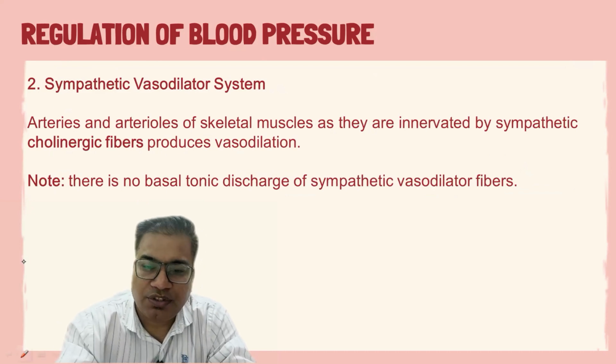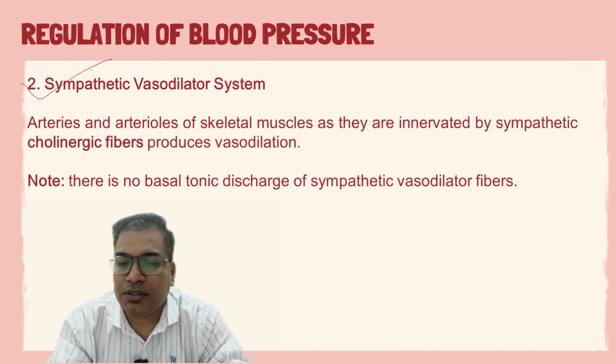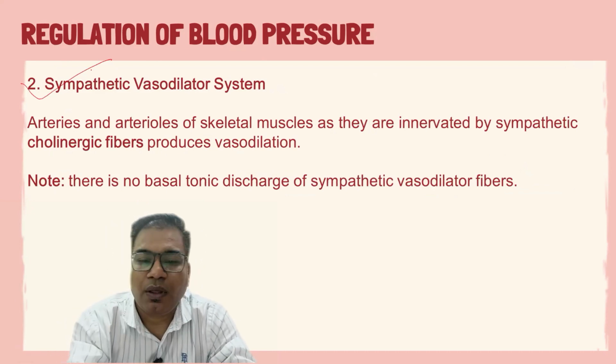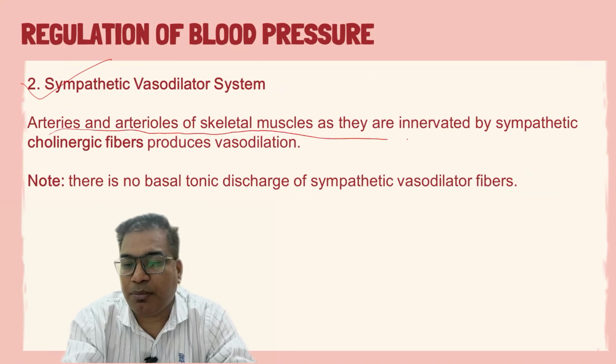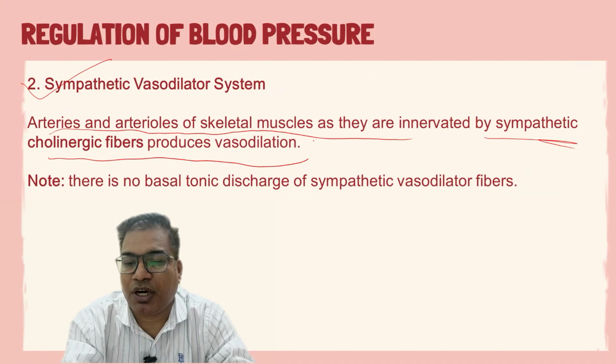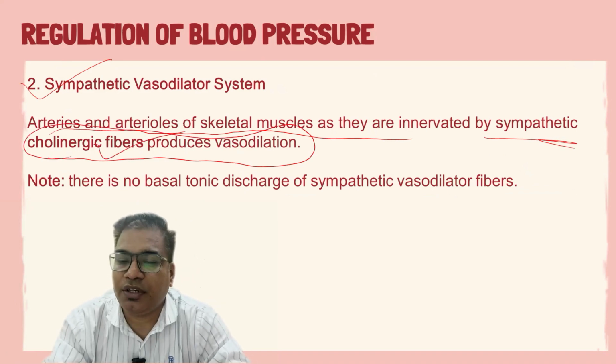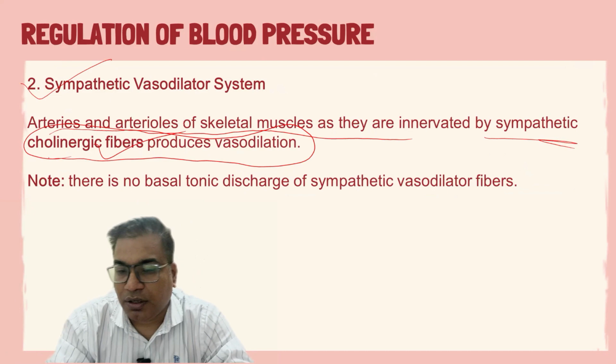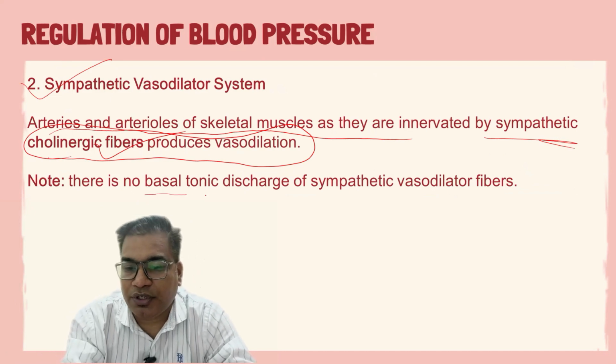Now come to the sympathetic vasodilator system. Arteries and arterioles of skeletal muscles are innervated by the sympathetic cholinergic fibers, which are vasodilator in nature. So they cause vasodilation and a decrease in blood pressure. But these innervations do not have any kind of basal tonic discharge.